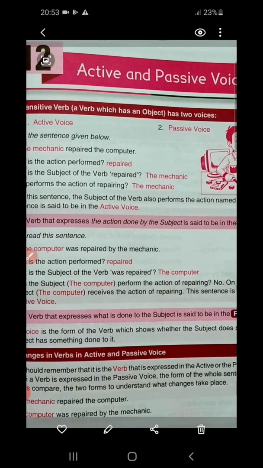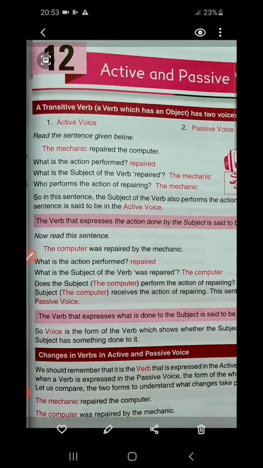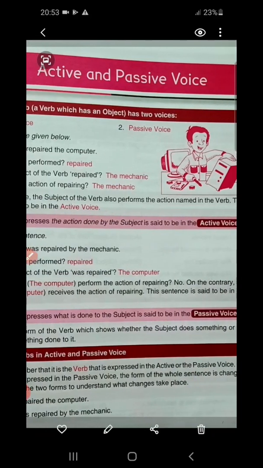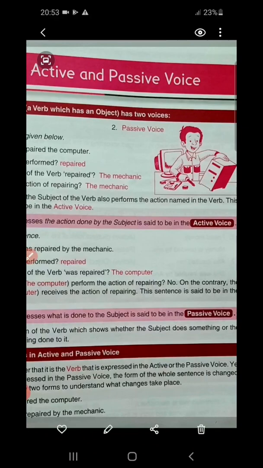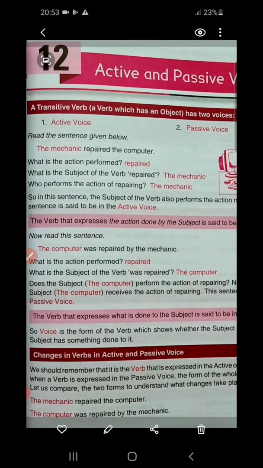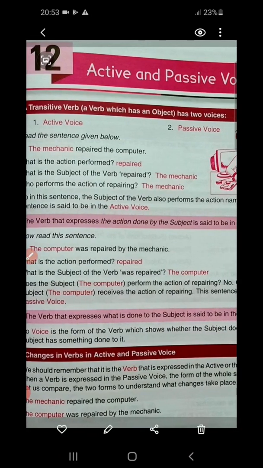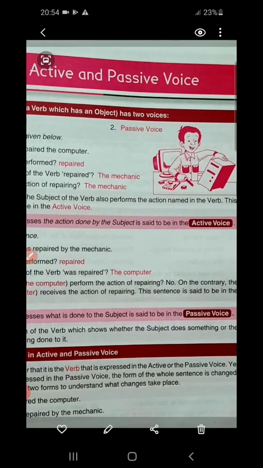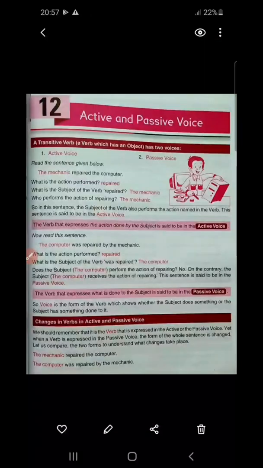So, what is done to the subject? The computer was repaired. So, the verb that expresses what is done to the subject is said to be in the passive voice, or basically the sentence in which the verb expresses that something has been done to the subject. So that is known as the passive voice.